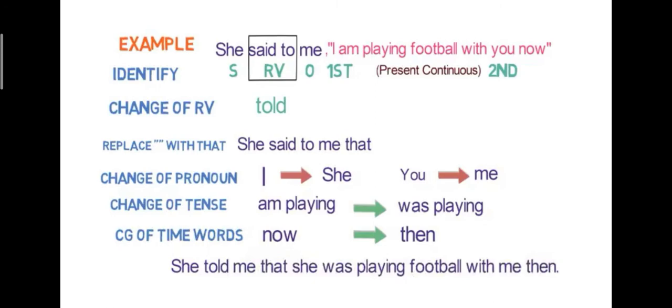Then we change pronouns. I am playing. I is a pronoun. I changes into she, and the pronoun you will change into me. Then change of tense. I am playing, this is present continuous tense. It will get changed into past continuous tense. I am playing changes into was playing. Then change of time words like now. Now is a time word here. How does it change? Now changes into then. Now our indirect speech will be: She told me that she was playing football with me then. So we follow all these rules to change direct speech into indirect speech.